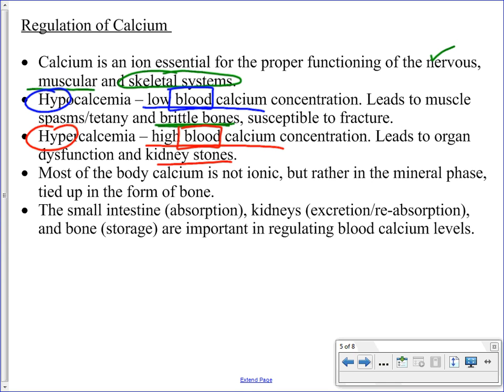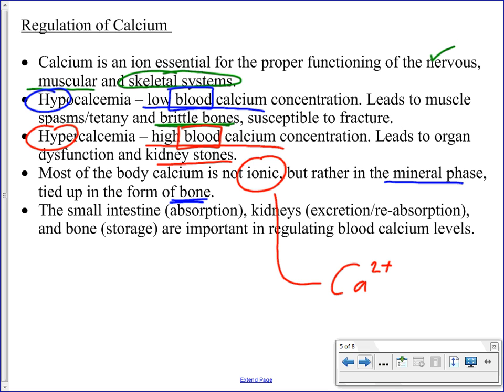Most of the calcium in your body is not in the form of ions. So for muscles to function properly, for the nervous system to function properly, you do need to have calcium in the ionic form, which is Ca2+. Most of it, though, is not in this form. The calcium that is in your bones, it's in, well, what is called the mineral phase, and that is not in the form of the ion, and that is what we find in your bone. That's where most of it is stored in your body.